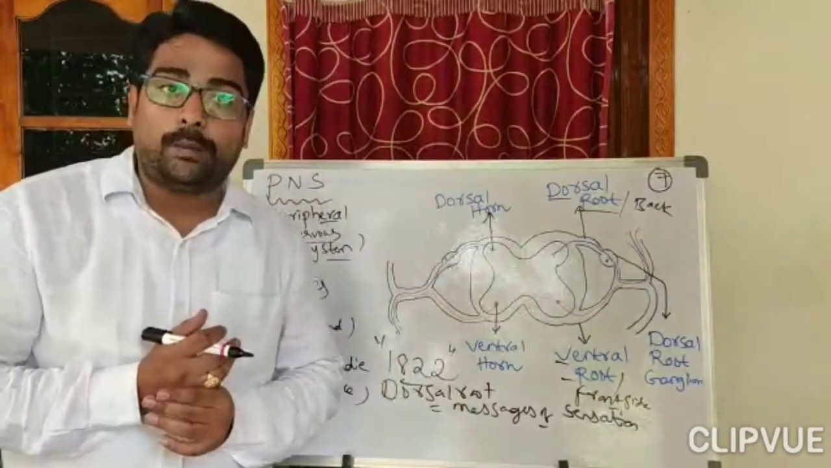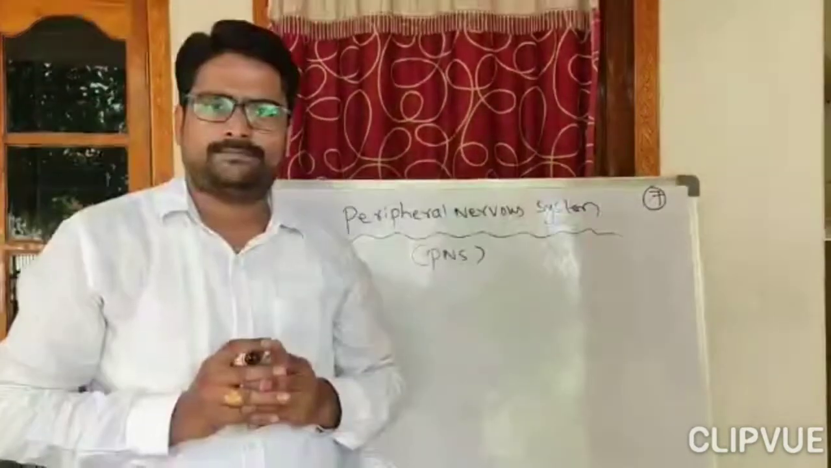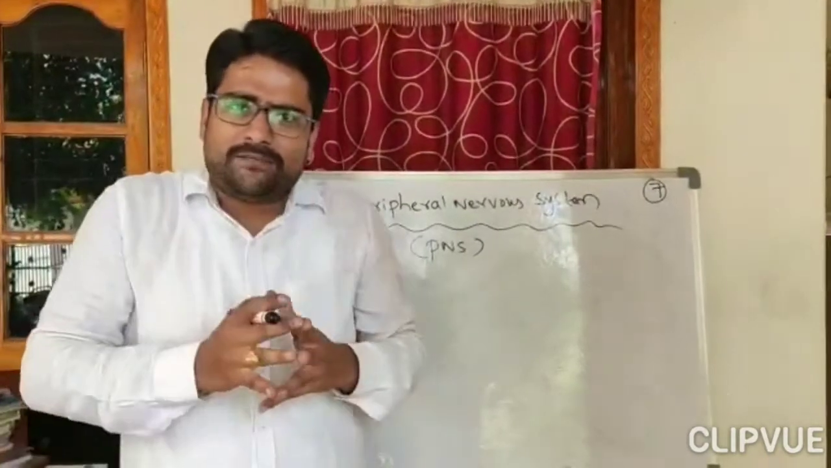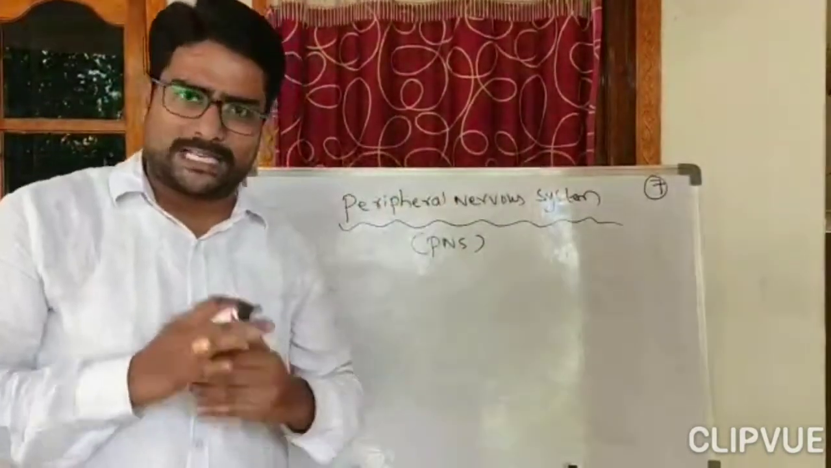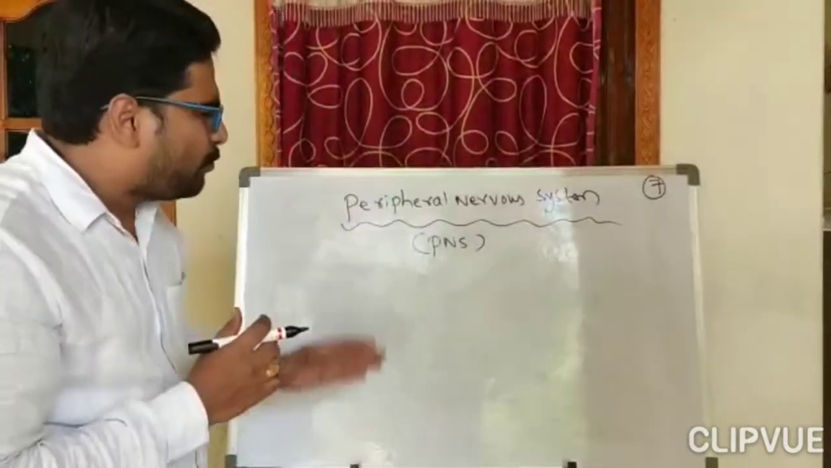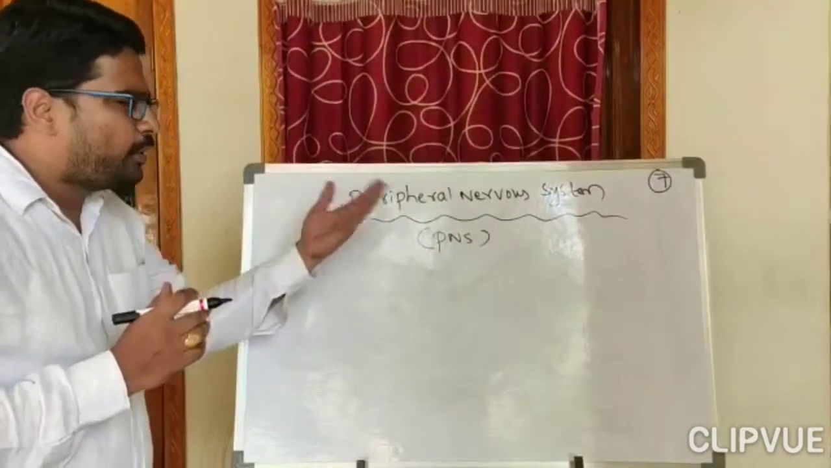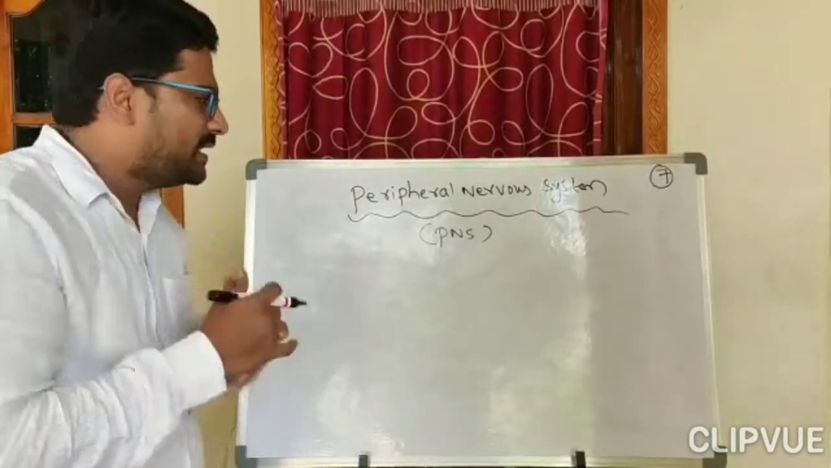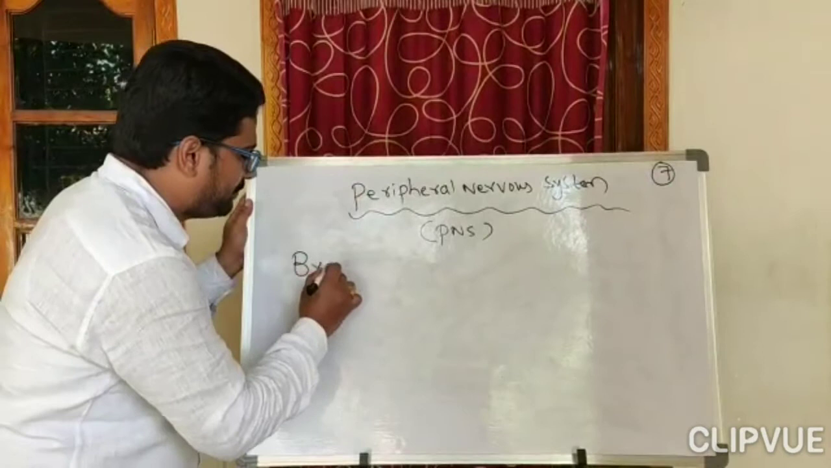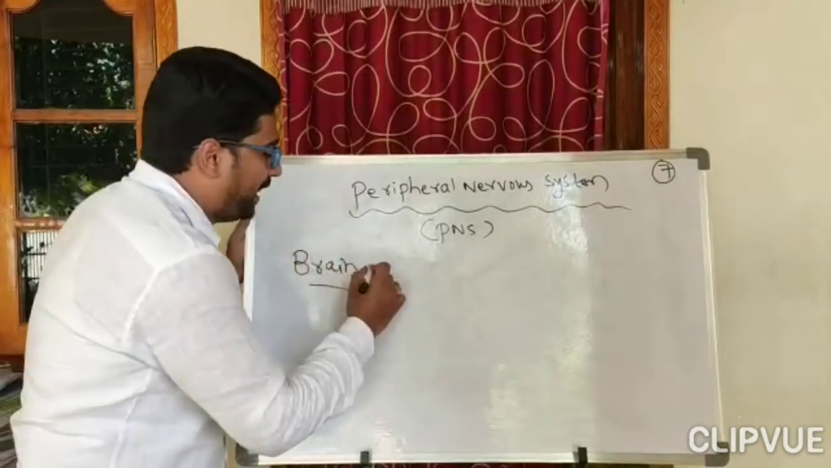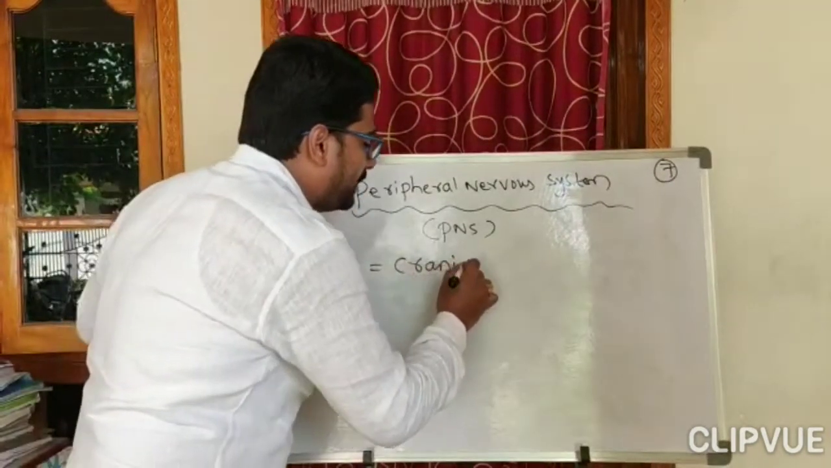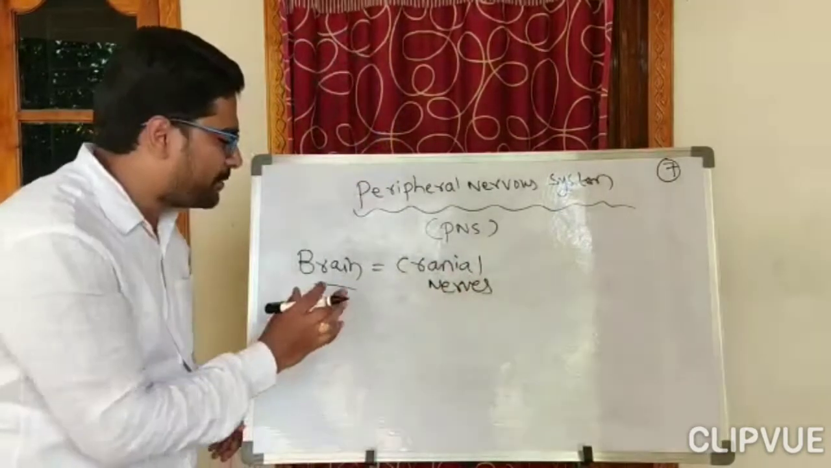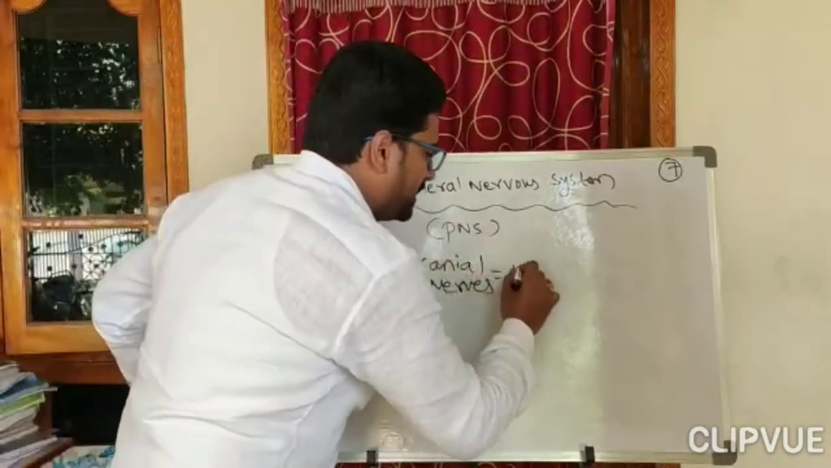Now let us discuss more about the peripheral nervous system. As I told you already, the nervous system which is outside the brain and spinal cord is called the peripheral nervous system. Before going into this, let me tell you, scientists have traced two types of nerves. The nerves which arise from the brain are called cranial nerves.